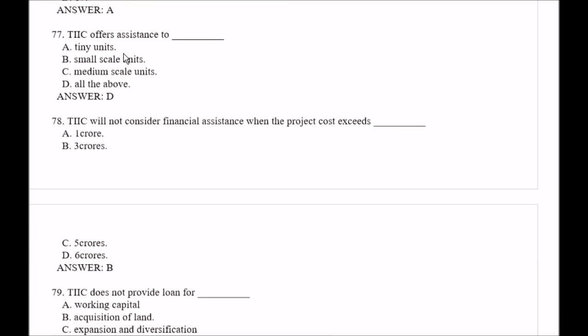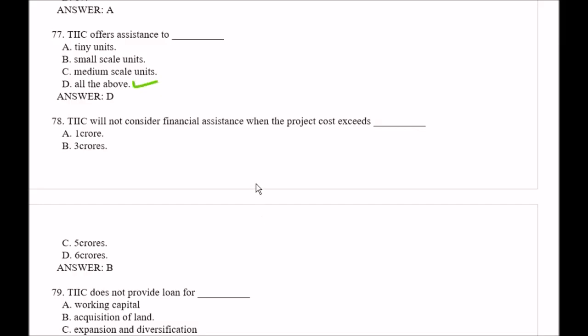Question number 77. TIIC offers assistance to, your options are option A tiny units, option B small scale units, option C medium scale units, option D all the above. Right answer is all the above.